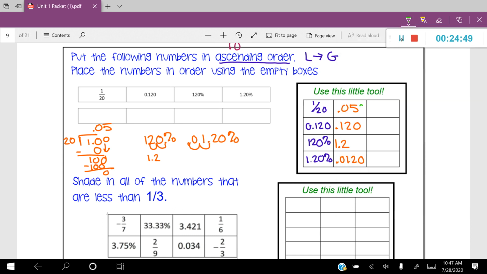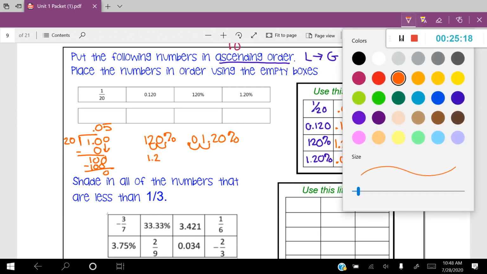So I'm going to put my place values in. I like to take it out to the thousands place. Okay, so let's compare. Obviously we're going from least to greatest. And looking at this, we have one that has a number in the whole number position. So we know that that's going to be the biggest number. So we know that that's going to be number 4. But let's look at the other ones. Let's compare them.